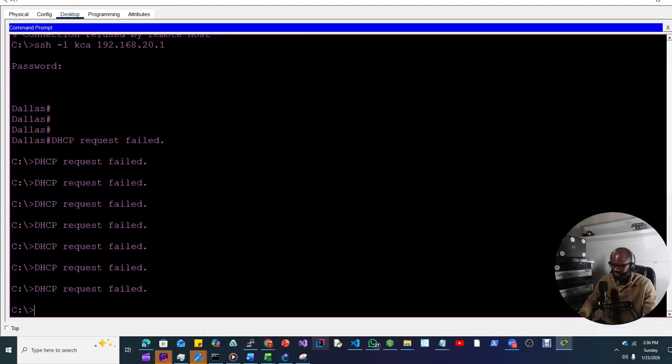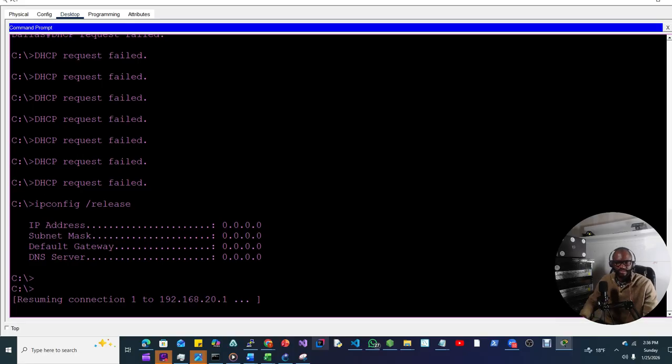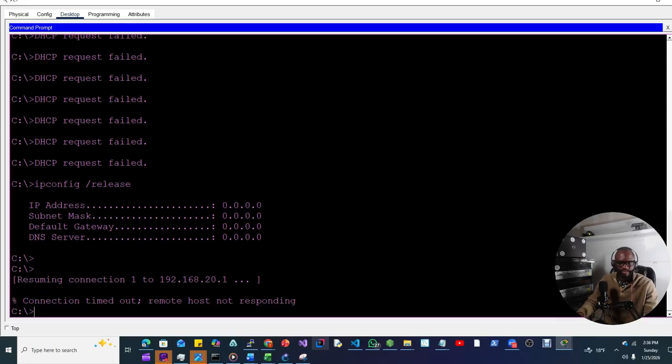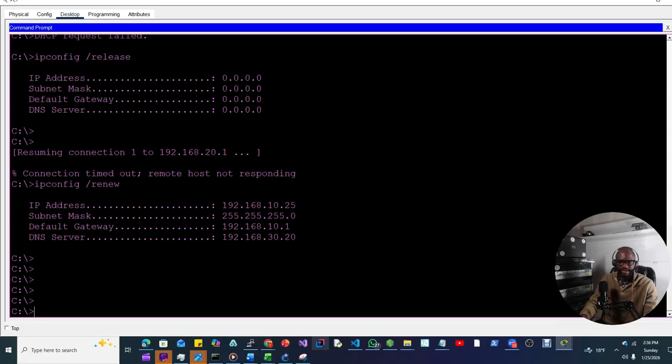All right, so now we can peacefully go into our PCs and request an IP address. Now let's do a DHCP release, and then after that we can do a renew. ipconfig /renew. All right, we got an IP address, which is good.